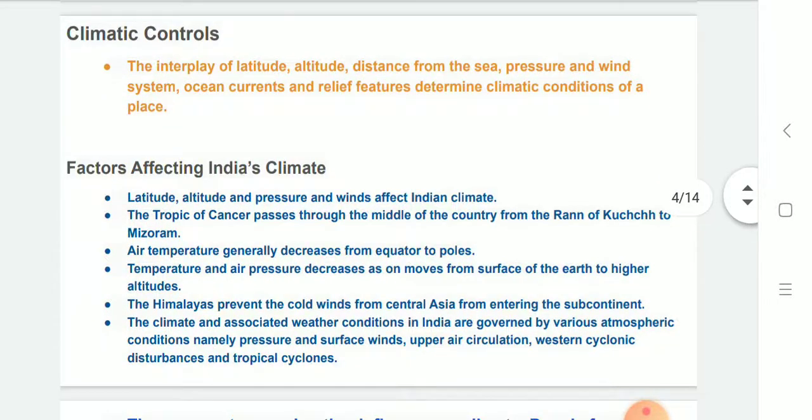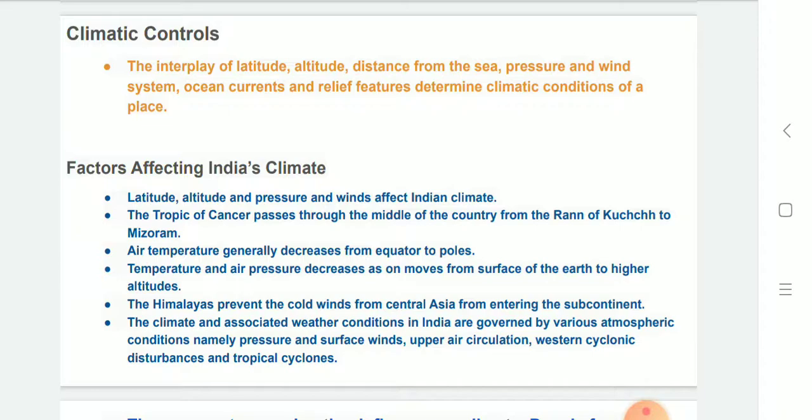Now, what are the factors that affect the climate? Climatic controls: the interplay of latitude, altitude, distance from the sea, pressure and wind system, ocean currents, and relief features determine the climatic condition of a place. The factors affecting India's climate, like we already discussed, are latitude, altitude, and pressure and winds. The Tropic of Cancer passes through the middle of the country from the Rann of Kutch to Mizoram.